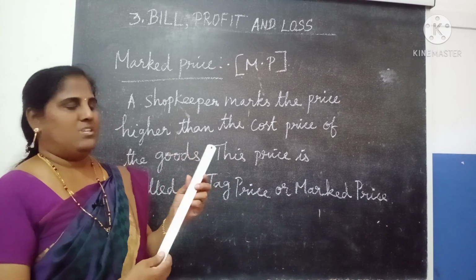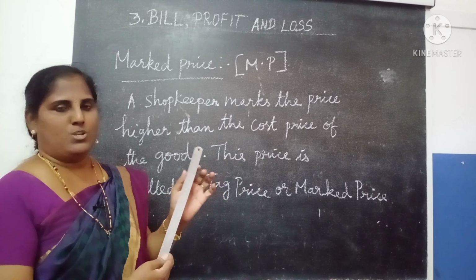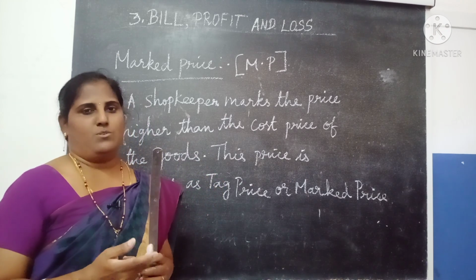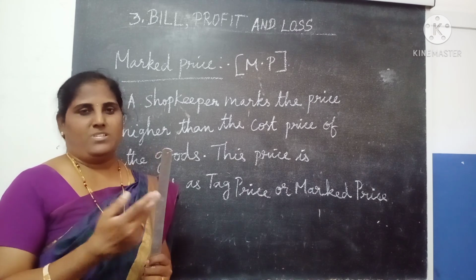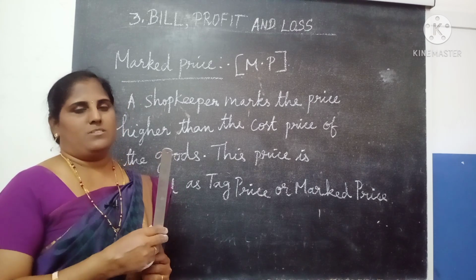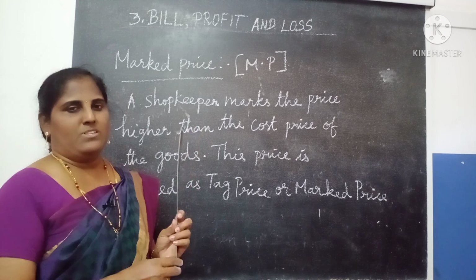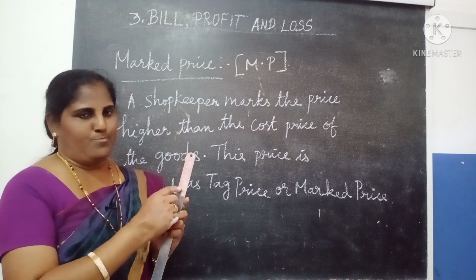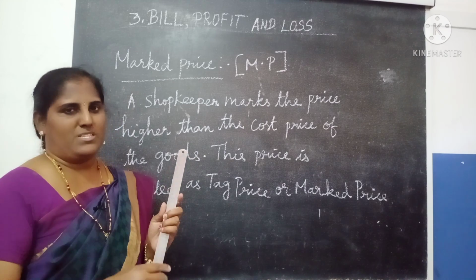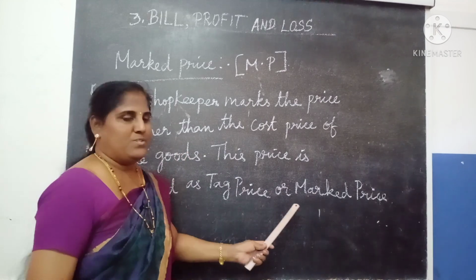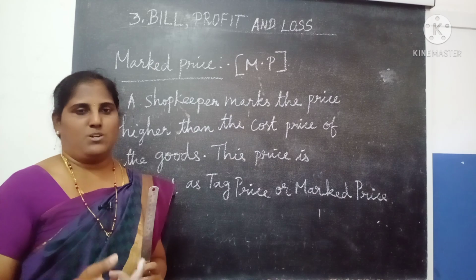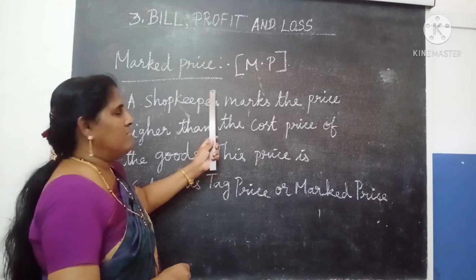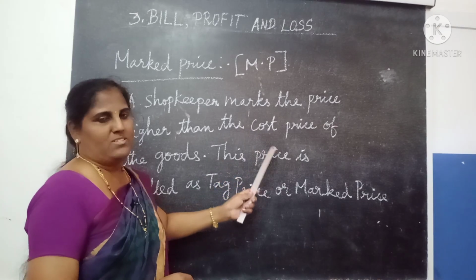If the item is marked 120 rupees, then he will give 20 rupees as a discount, so the actual price is 100 rupees only. That tag price or marked price is used when he is going to give the discount.